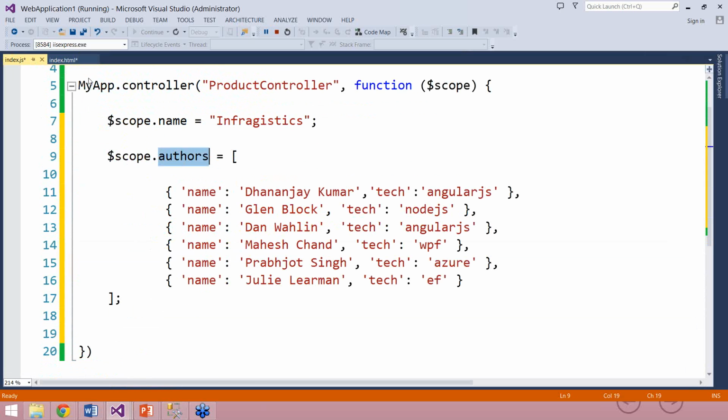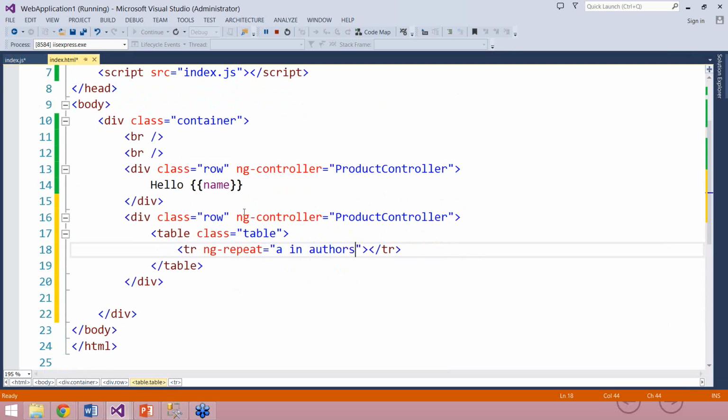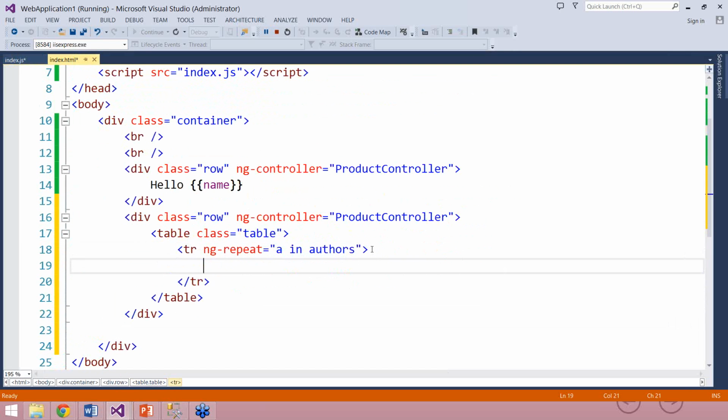So I'll take these authors here and put it here, a in authors. What line number 18 is doing is we are again using a directive. Now what is a directive? I'll come to that later. Directives are AngularJS commands which change the behavior of your HTML element.